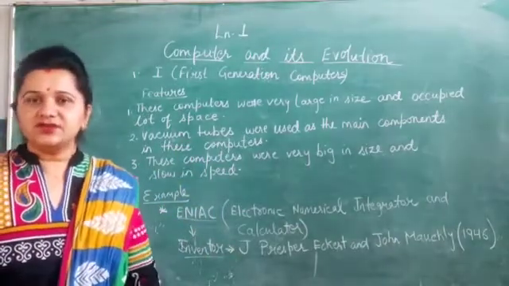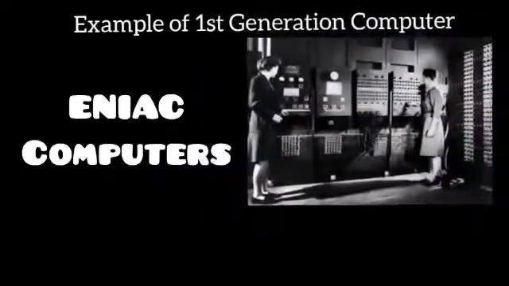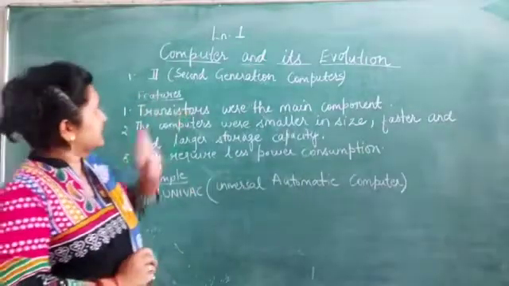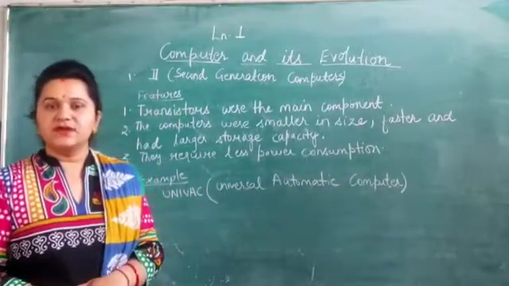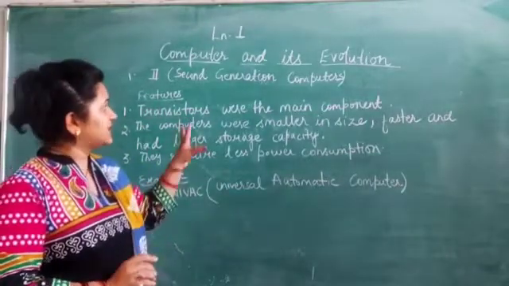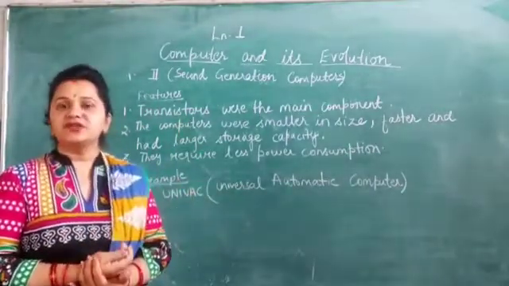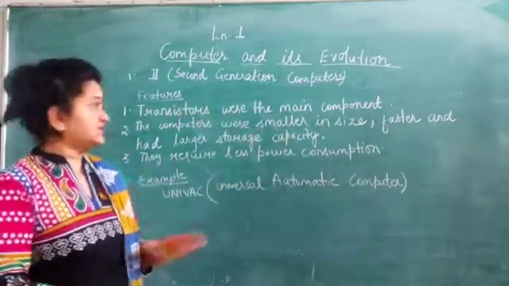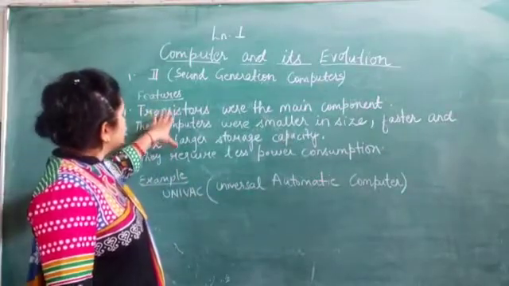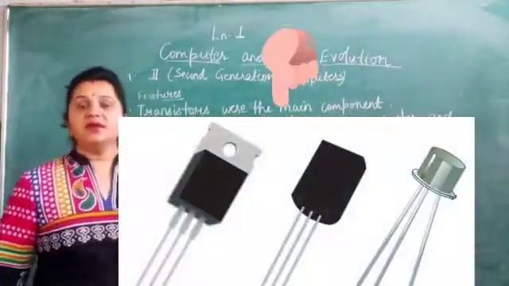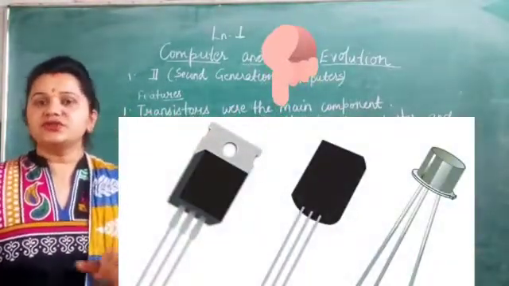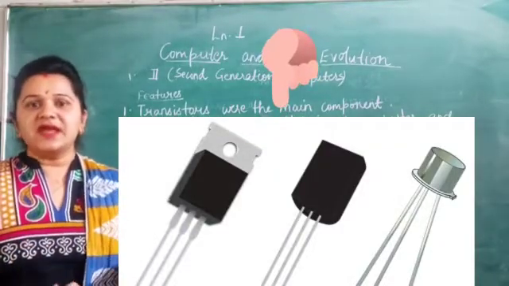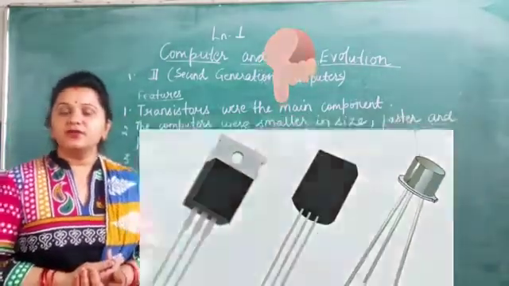Now let's come to the next generation, that is the second generation of computers. Children, here are the second generation computers. Now let's take a look at how these second generation computers are different from first generation computers. The first point is that transistors were the main component. In second generation computers, transistors came into existence. They replaced the use of vacuum tubes.